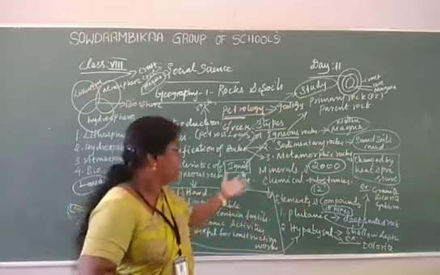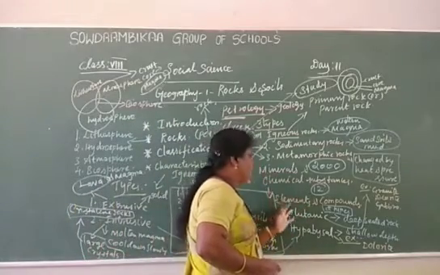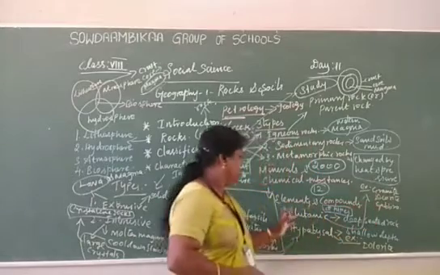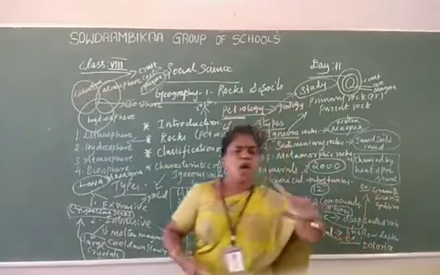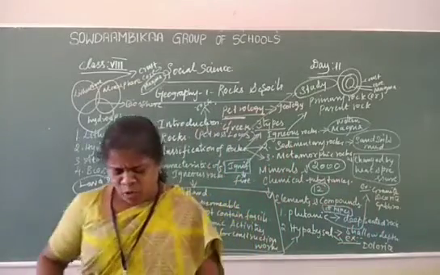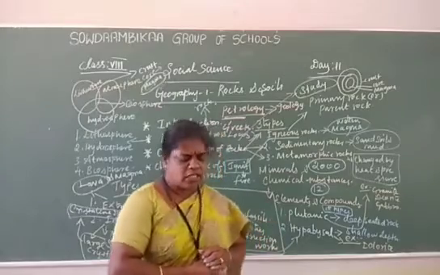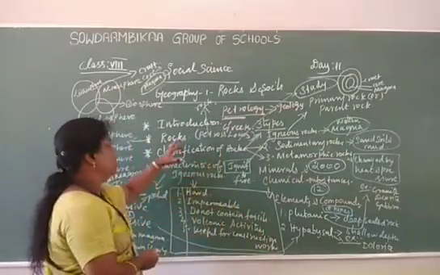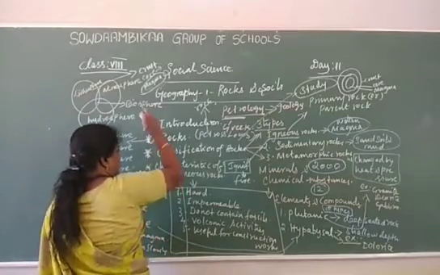These are chemical substances in the form of elements and compounds. Elements are essential, important minerals, and compounds are two or more minerals combined. This is the introduction about rocks.